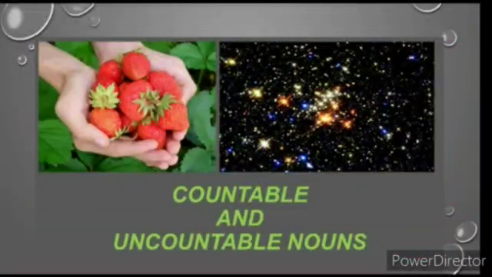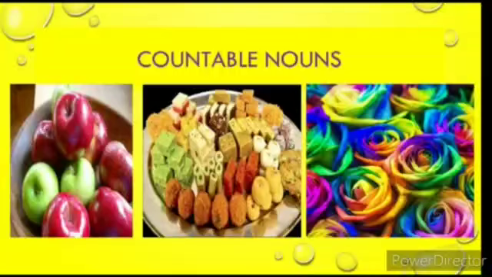Let's see the countable and uncountable nouns. Quantifiers are used differently when it comes to countable and uncountable nouns. Now, what are countable nouns? See, you can count the strawberries. But can you count the stars, the planets, the constellations over there? So, when you can count certain things, they come under countable nouns. And when you cannot count anything, they are uncountable nouns.